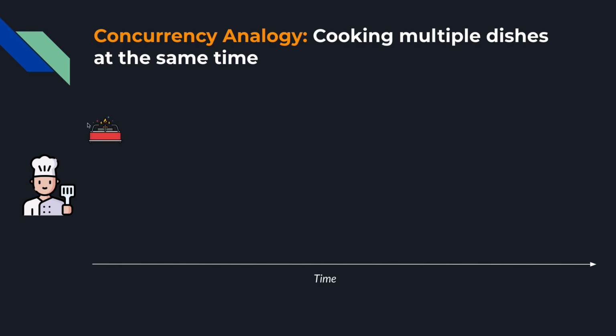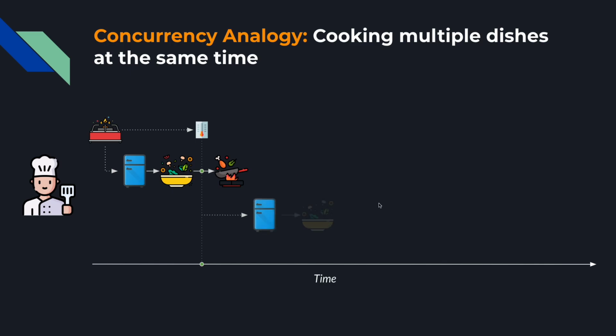Okay, so first we preheat the stove, and then while the stove is preheating, you gather the ingredients for the first dish, and then you prepare the ingredients for the first dish. And then let's say somewhere around this time, the stove is already preheated, so you are now ready to cook the first dish, and so you cook the first dish. Now, while the first dish is cooking, you can start gathering the ingredients for the second dish and then prepare the ingredients for the second dish.